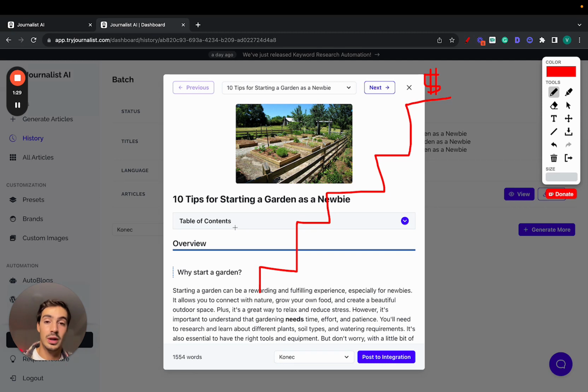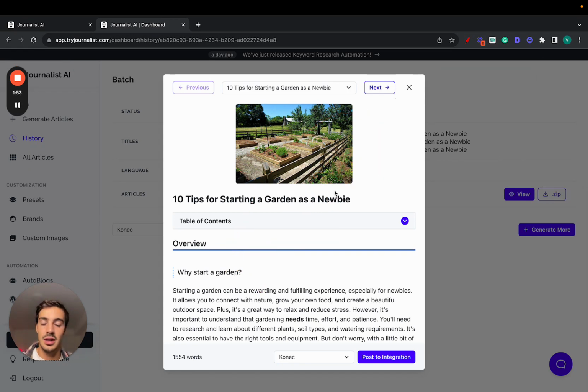But the issue with doing all this manually is that you have to figure out which keywords to target, right? What the content you're going to write should be about. Finding the images, finding the internal links, finding the external links, doing the videos, doing all this manually until you reach the top, right? If you use a tool like ChatGPT, you're starting from up here because it does part of the work for you. However, if you're using a tool like Journalist AI, you jump all of this and start from up here. Because Journalist gives you articles just like this, right?